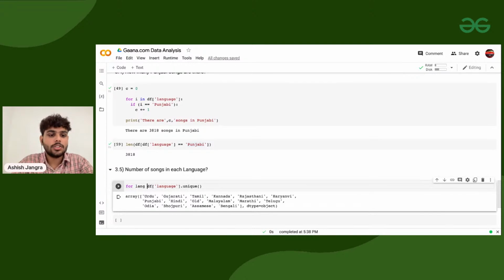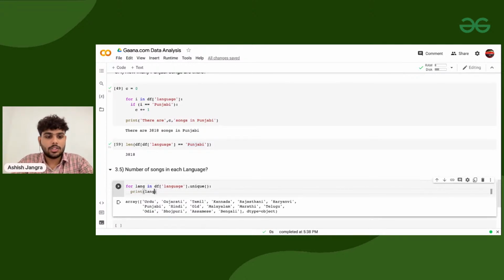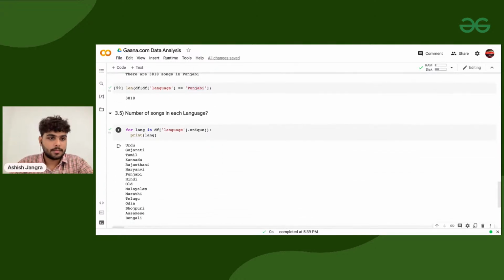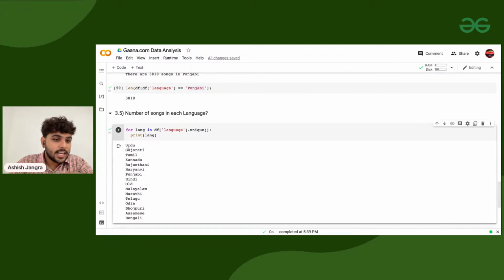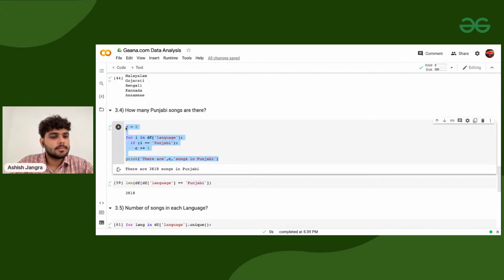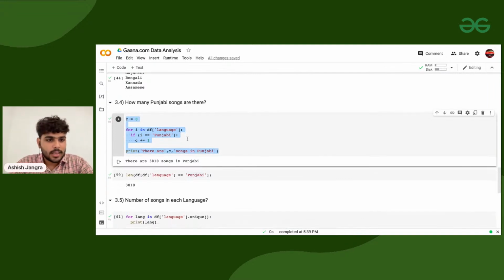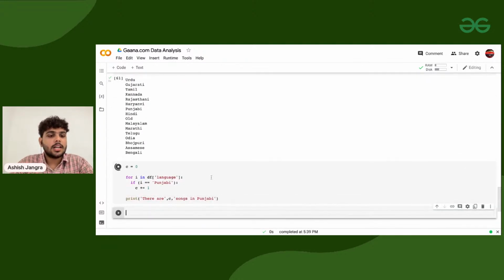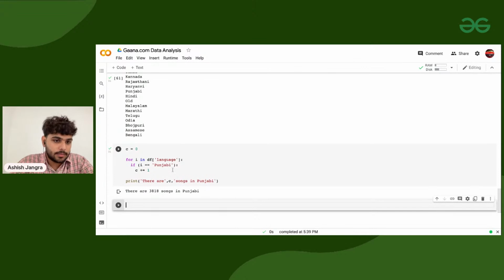For language in this, if I print the language, these are all the unique languages we have. And for each language, I need to perform this operation, right? Because this logic will tell me how many Punjabi songs there are.